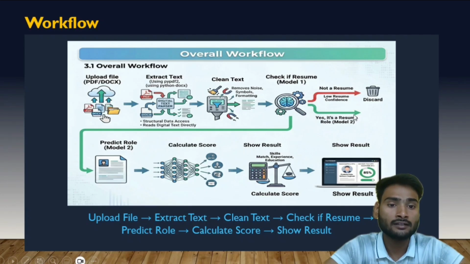If the document is identified as a resume, the second model predicts the most suitable job role based on the skills and information present in the resume. Finally, the system calculates a score and displays the result. So the complete workflow is: first upload the file, then extract text, after that clean the text, and check if it is a resume. If it is a resume, it predicts the role, calculates a score and shows the result. And we can also export the result in a CSV file. This is how the system processes each uploaded document.